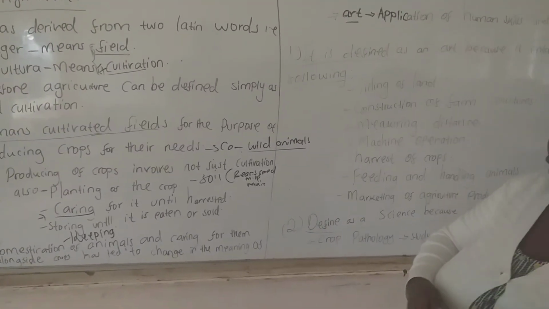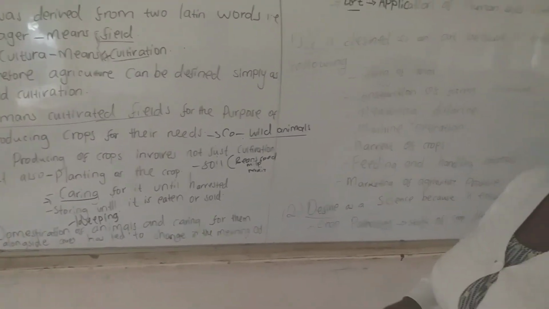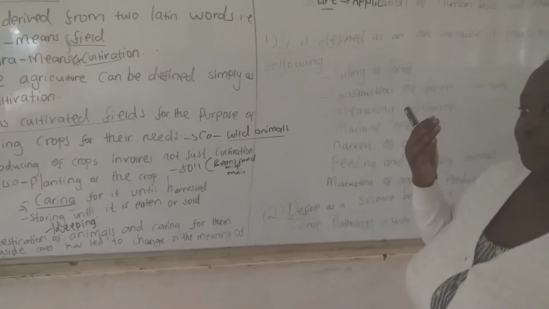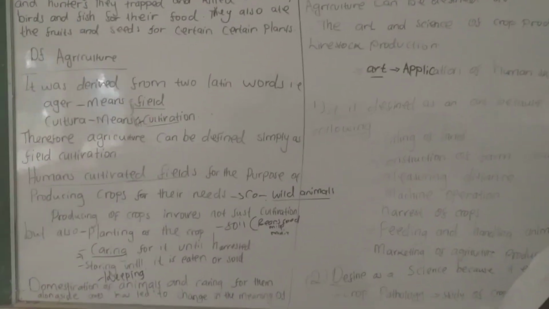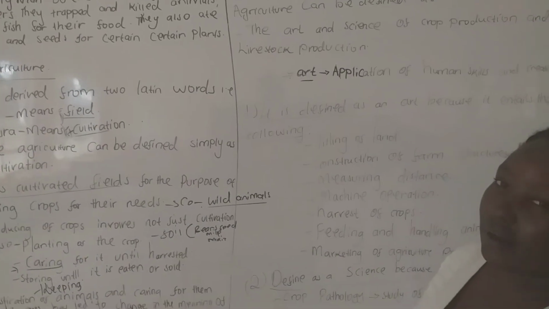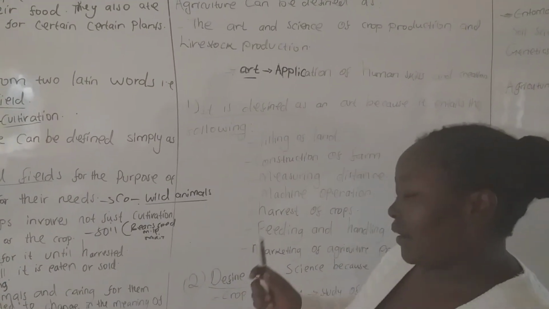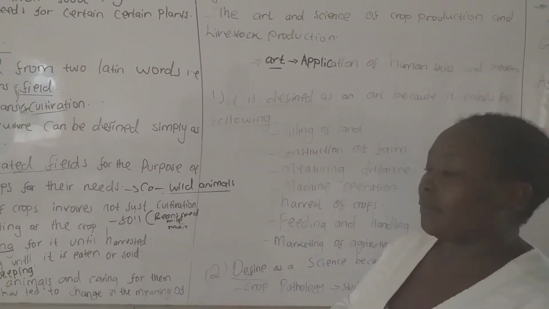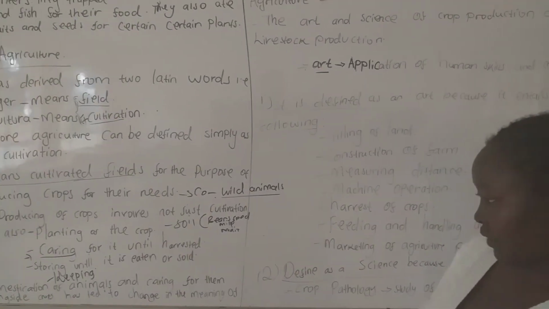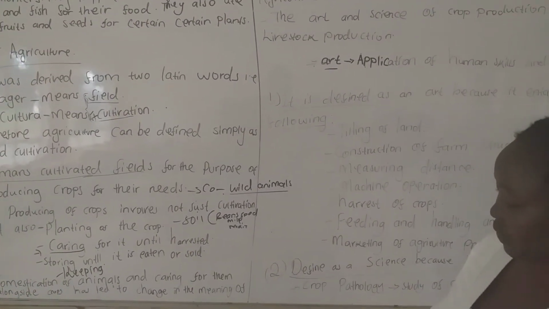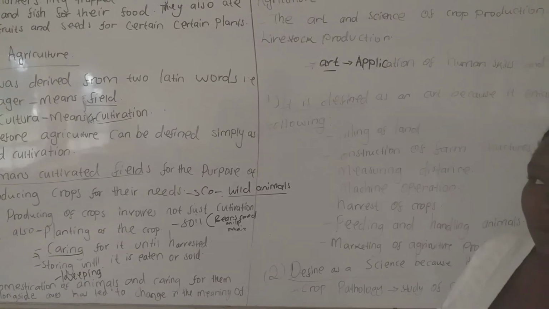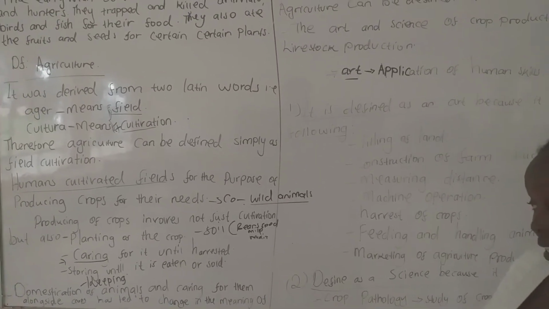For example, keeping dairy animals, rabbits, goats, cattle, and donkeys. We have donkeys, cattle, goats, sheep, and we even have rabbits.